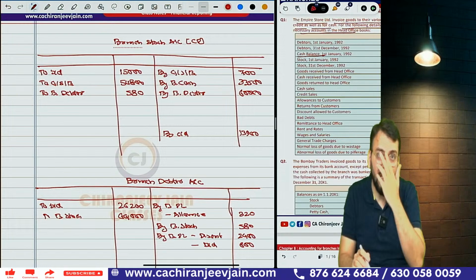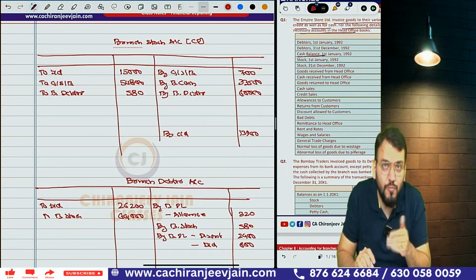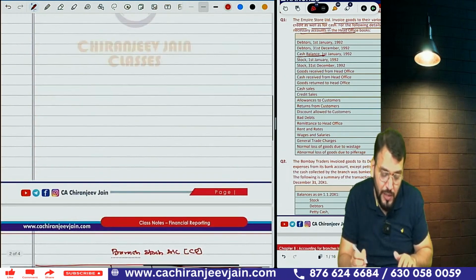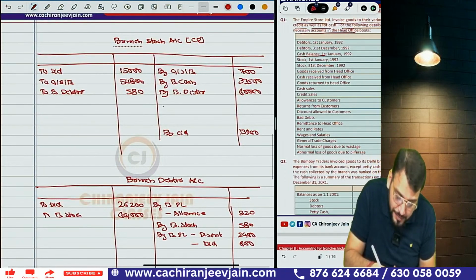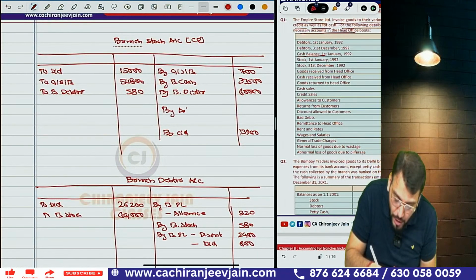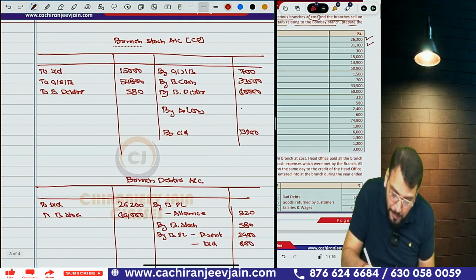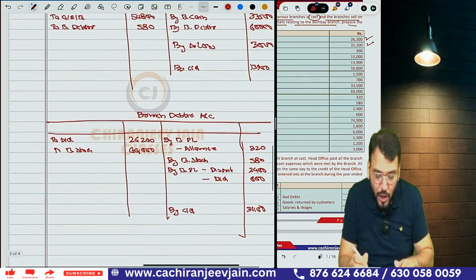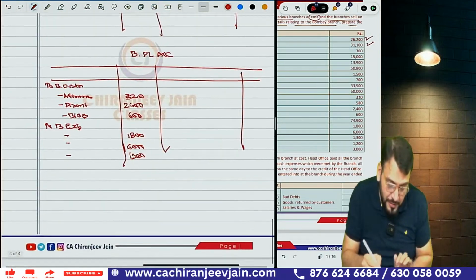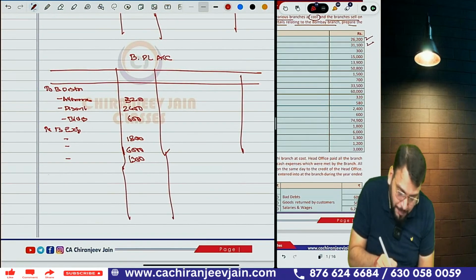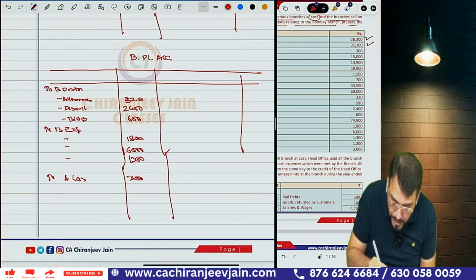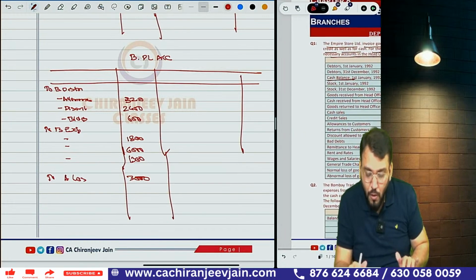Abnormal loss, yes. So can you say for abnormal loss, your branch stock will decrease? So you should write down in your branch stock by abnormal loss, and this abnormal loss will also be transferred to PL. What is the amount of abnormal loss? 3,000. Correct. Then transfer this abnormal loss directly to what? PL account. To abnormal loss, how much? 3,000. Understood this much? All points done.